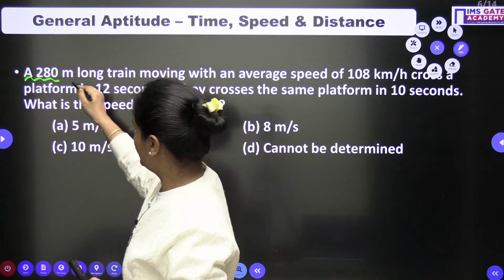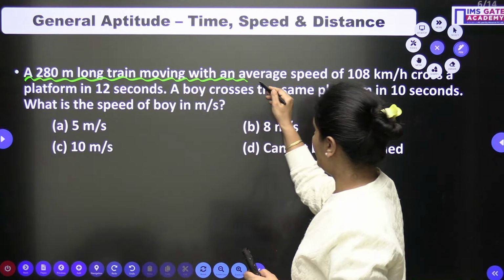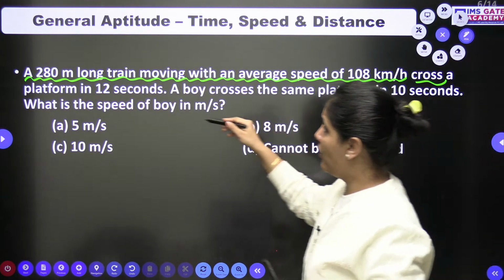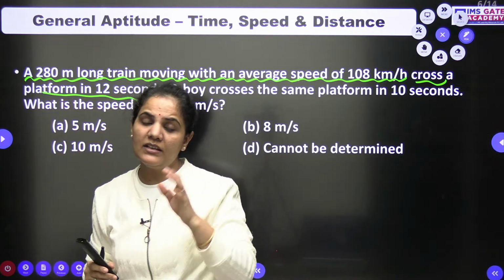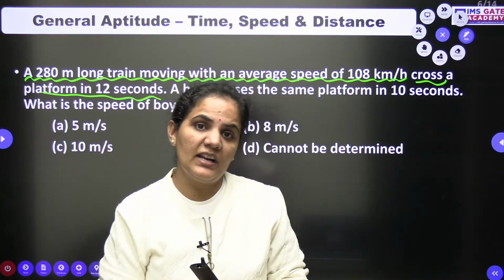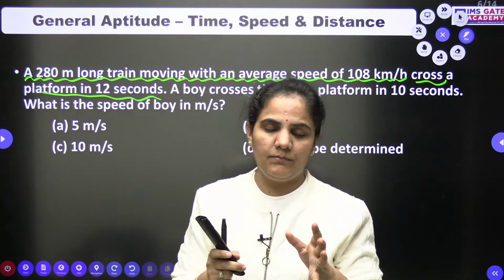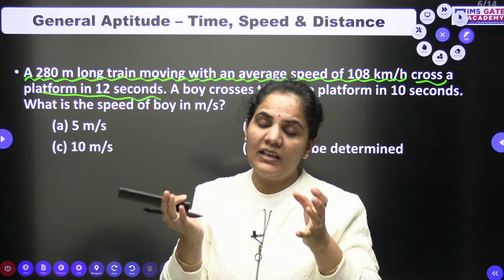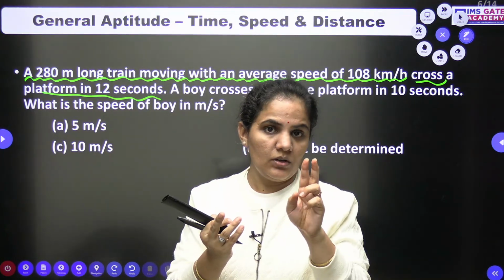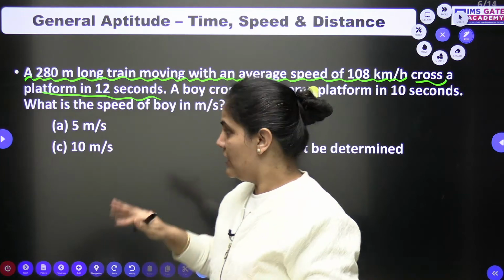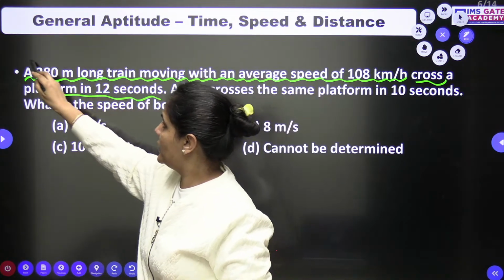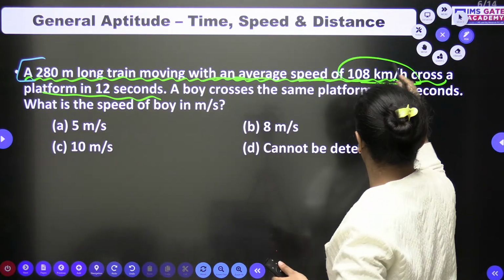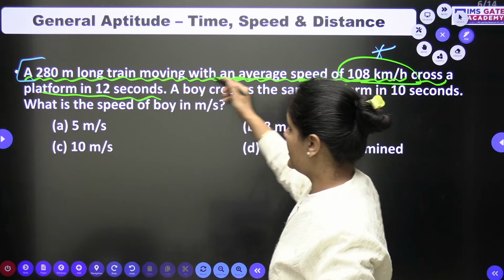A 280-meter long train moving with an average speed of 108 km per hour crosses a platform in 12 seconds. So here, whenever the question comes from trains, normally in 90% of cases they will add 2 cases altogether in one question. So here also we are having the same thing. A 280-meter long train moving with an average speed of 108 km per hour crosses a platform in